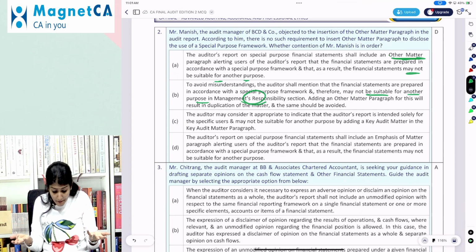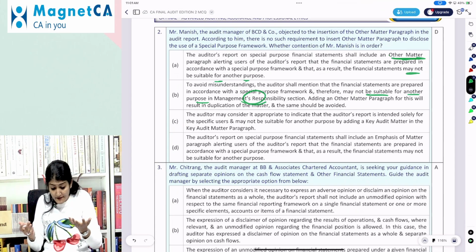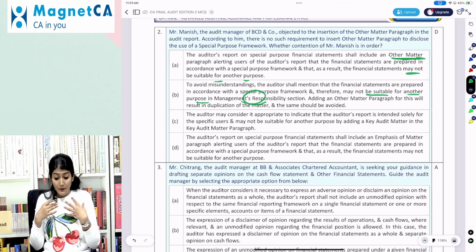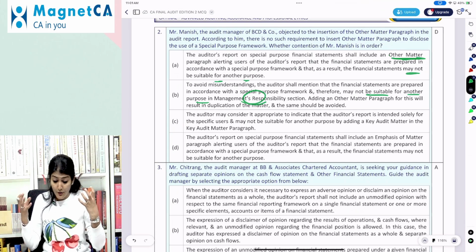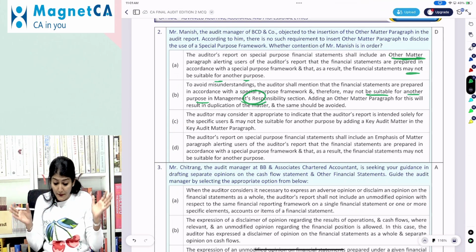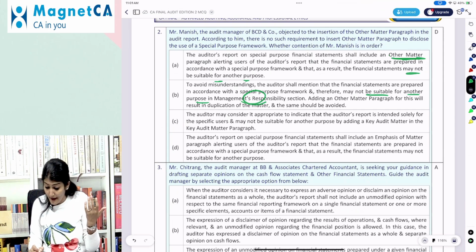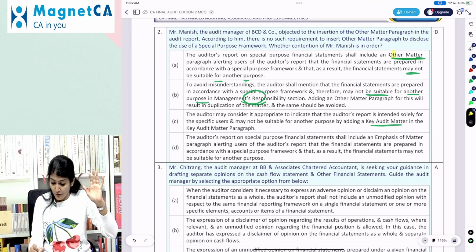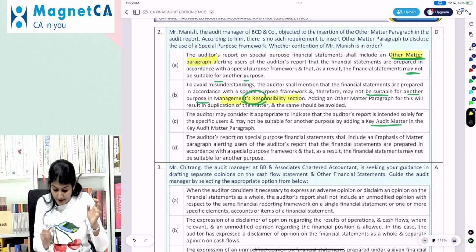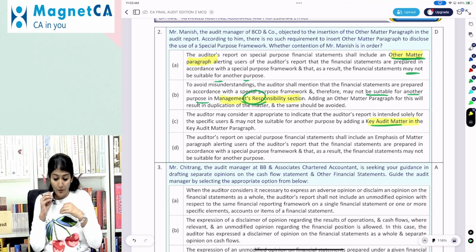Adding another matter paragraph will result in duplication, hence the same should be avoided. The auditor may consider it appropriate to indicate that the audit report is intended only for the specific users and may not be suitable for another user by adding a key audit matter. So first other matter, then they say management responsibility section, then key audit matter.